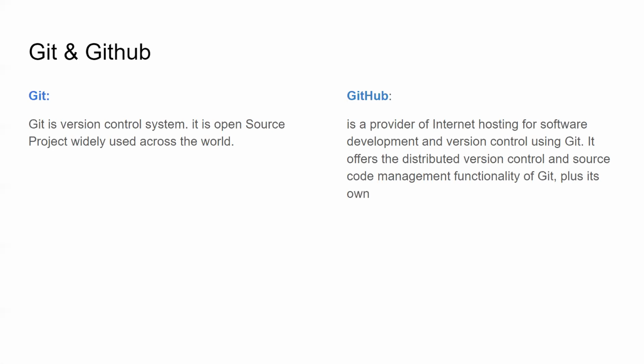Basically, we generally use Git to maintain your files in the local machine. From there, if you want to push local code, information, files or documents to the remote repository, we have to use GitHub, because that is the hosting website. GitHub is a provider of internet hosting for software development and version control using Git. As I said before, it's combined: it offers the distributed version control and source code management functionality of Git, plus its own. So basically, it works together.